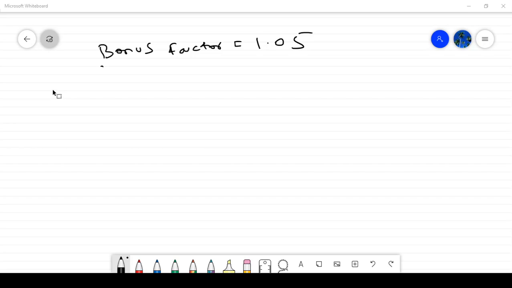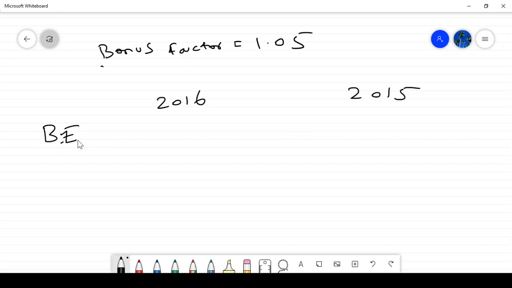Then EPS for the current year. First we will identify EPS for the current year, and we will also do it for the previous year. EPS for the year 2016, 2015. So what is my basic earnings?